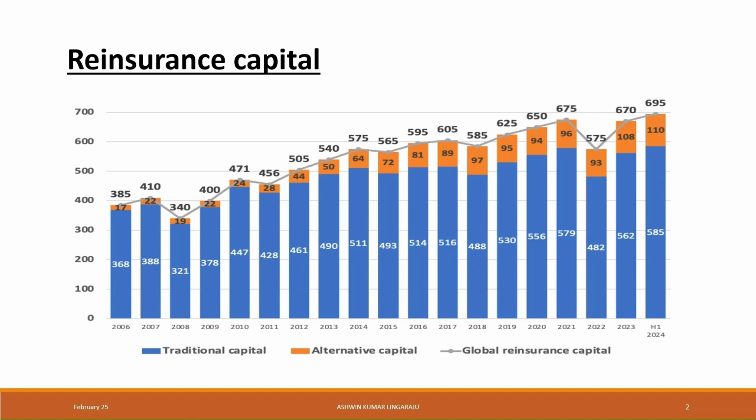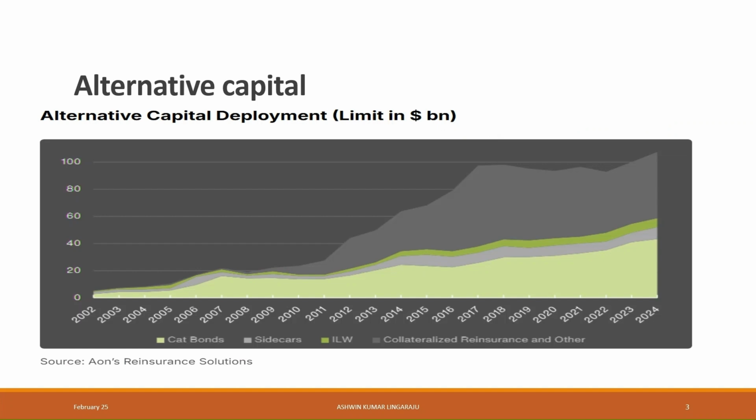Within the alternative capital of 110 billion, we can notice that cat bonds is about 40 billion, sidecars and industry loss warranties combined is about 18 billion, and collateralized reinsurance is about 50 billion. So as of 2024, the market size of cat bonds is about 40 billion.